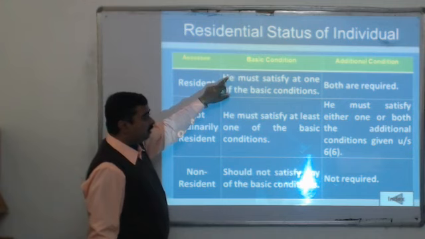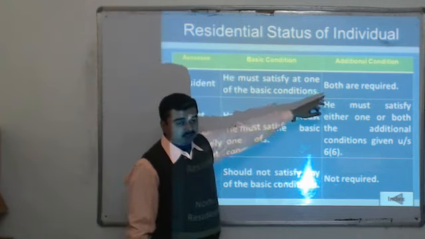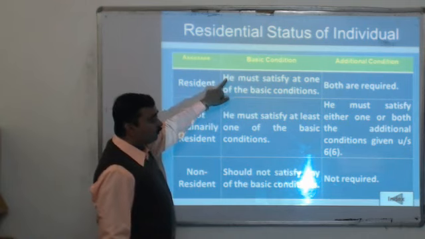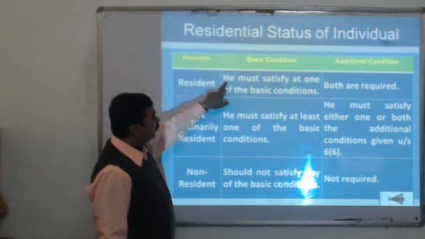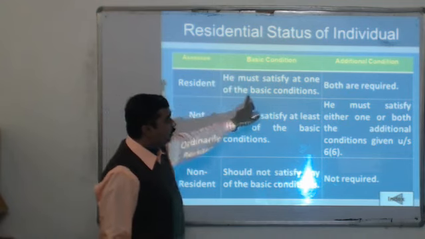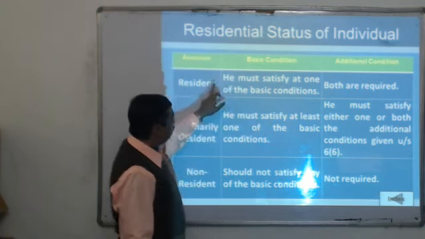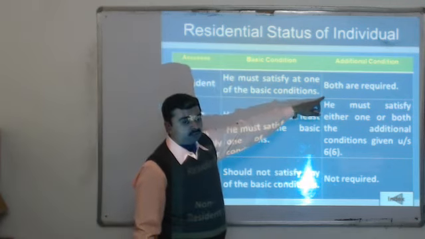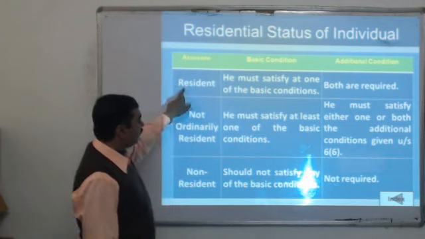There are two basic conditions and two additional conditions. If any one of the two basic conditions is fulfilled, we say that the basic condition is fulfilled. If a person fulfills one basic condition and both the additional conditions, he will be called resident.